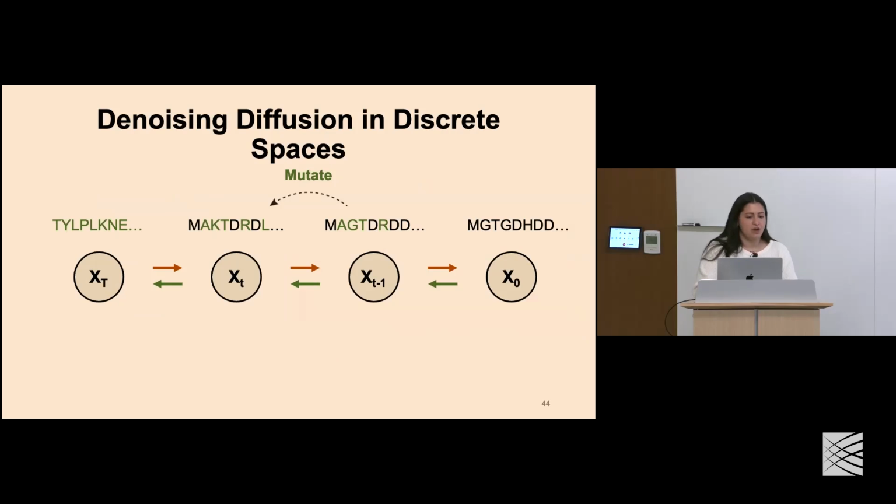Similar to our continuous model, the formulation of this is the same, where we're taking an input and slowly corrupting it, but the implementation now looks slightly different. Here we have a natural protein sequence that we're mutating at each time step until we get a sequence that's essentially sampled from a uniform distribution, meaning that we can sample every amino acid with equal probability.